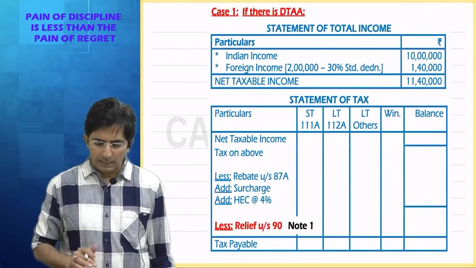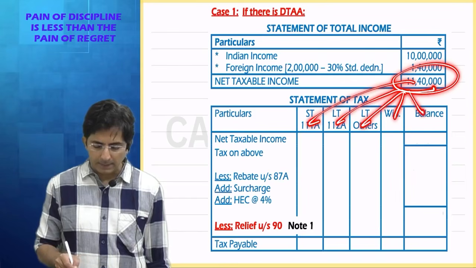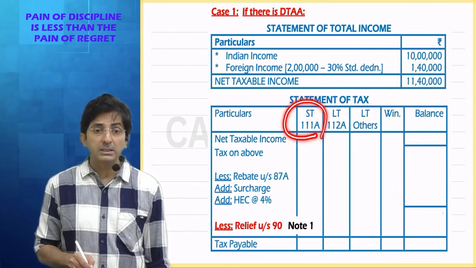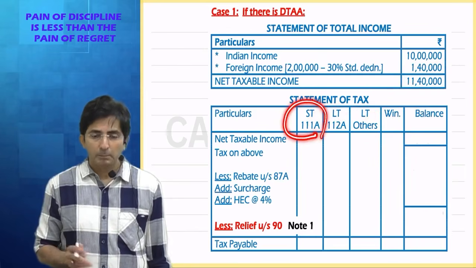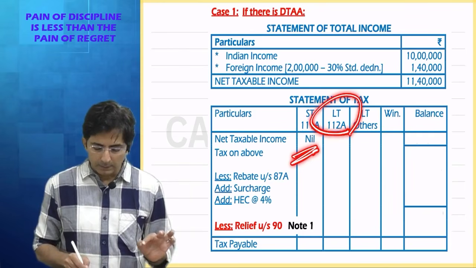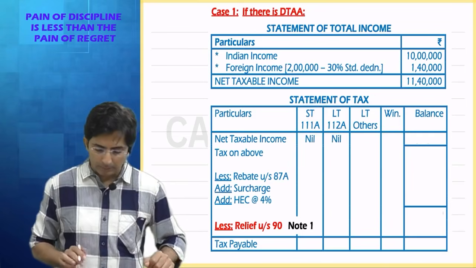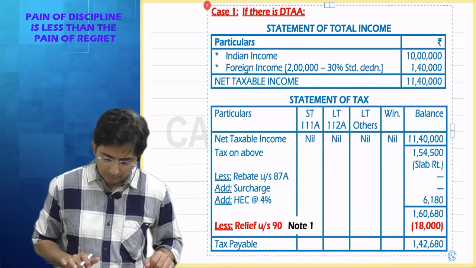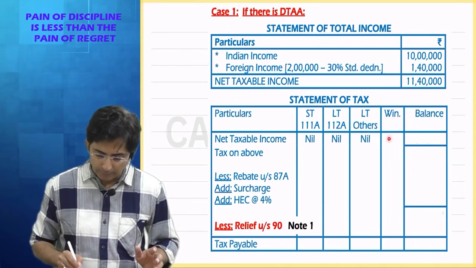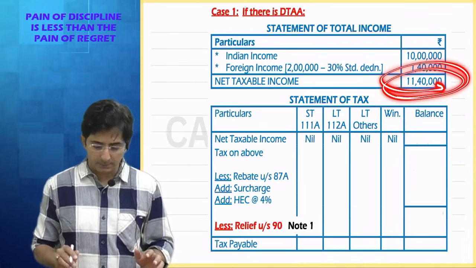Okay. Now after this, what to do? Divide this into short-term, long-term, winnings, balance. So tell me, what is short-term capital gain under 111A? Equity share short term on which you paid STT. But this is not there in the question, so nil. We have written nil. Then what is long-term capital gain under 112A? Long-term equity share, STT paid. Even that is not there, nil. General long-term capital gain, not there, nil. What about winnings? Winnings is also not there, so nil.